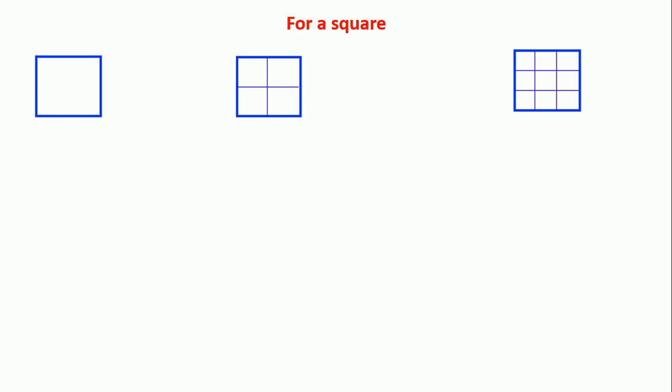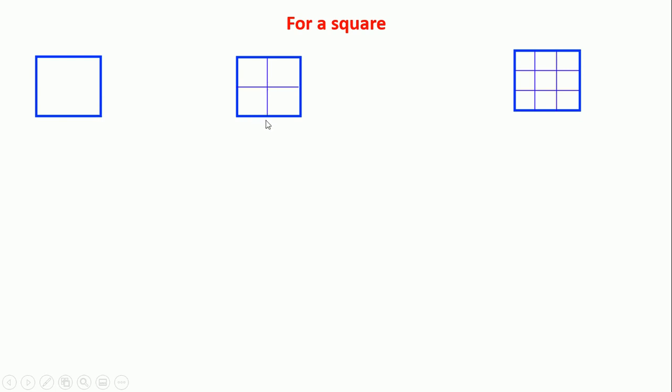Now for a square, there are three pictures of a single square. Initially this is the one square, and in the middle figure there are four squares, each of length half of the original square.